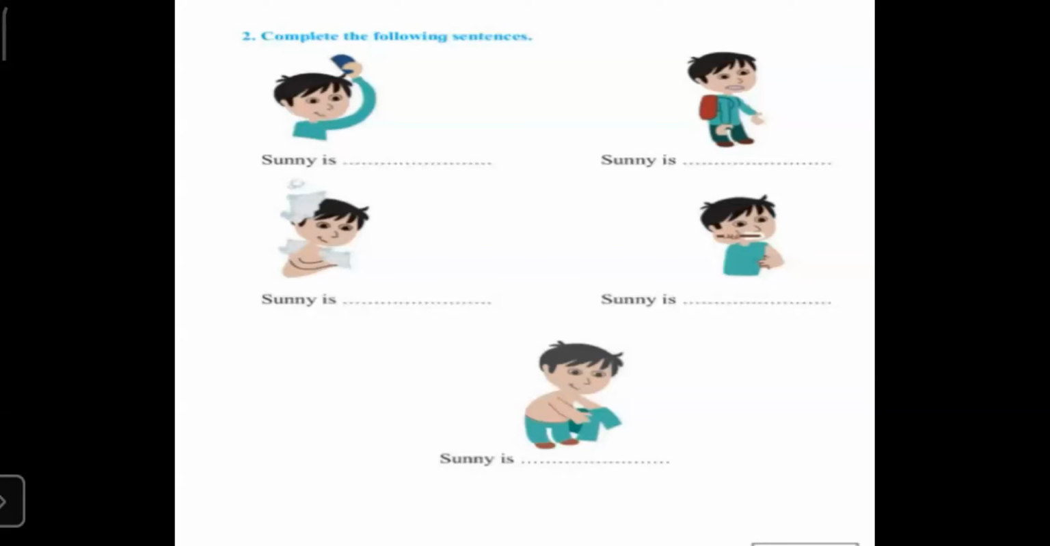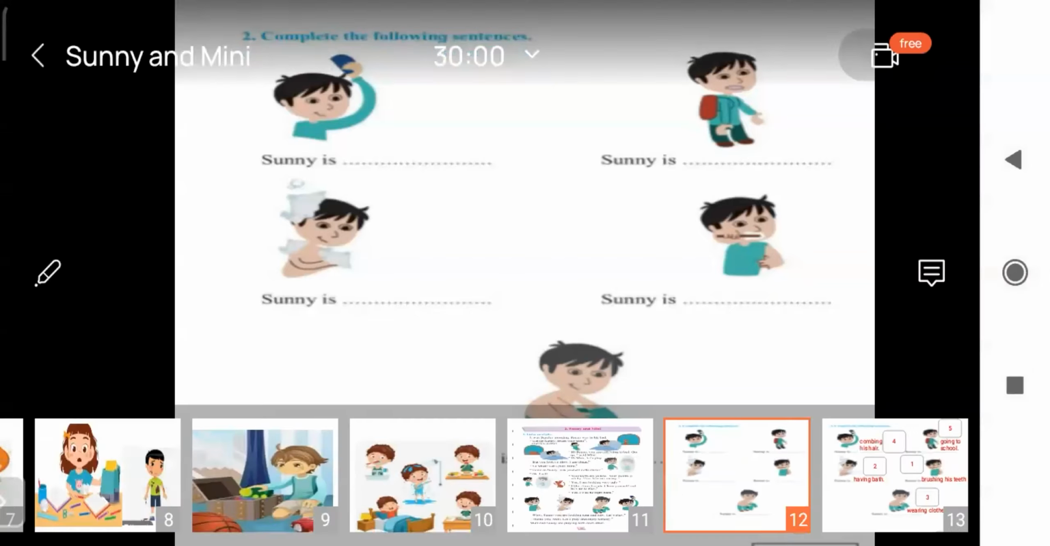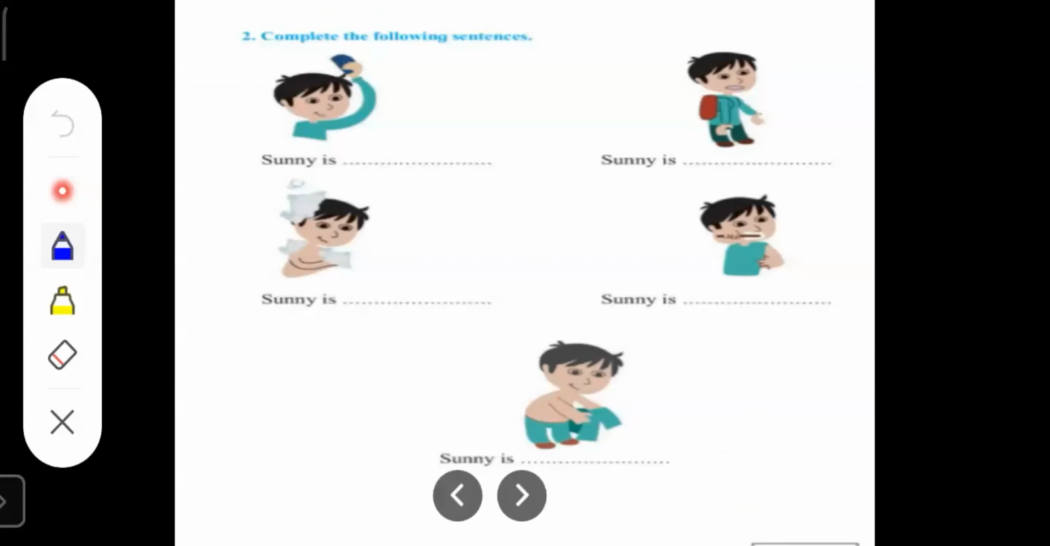Okay? See here, pictures given are: Sunny is combing his hair. Then you can see Sunny is having a bag on his back. That means he is going to school. Then Sunny is having bath. Then Sunny is cleaning his teeth. Then Sunny is wearing clean clothes.